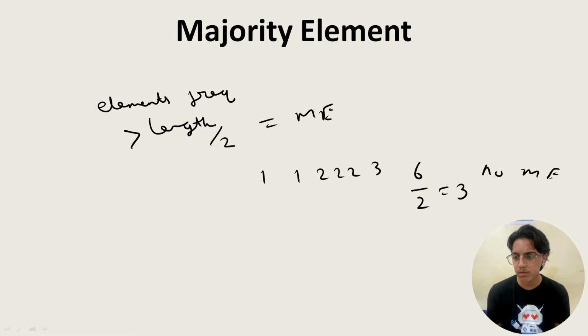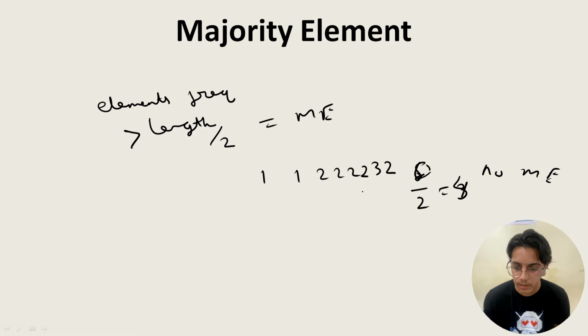Now in case I add one more 2 over here, now we have 8 elements. Eight elements, 8 by 2, so we'll get 4 over here. So greater than 4 frequency, 1, 2, 3, 4. No, still not there. So it's clear you are sure of the algorithm now.